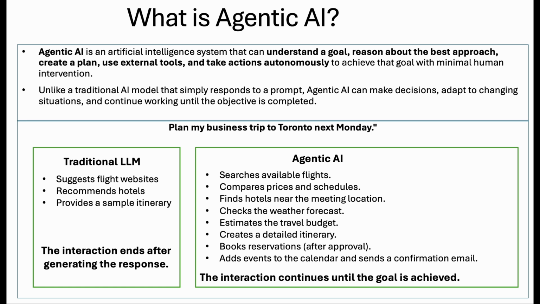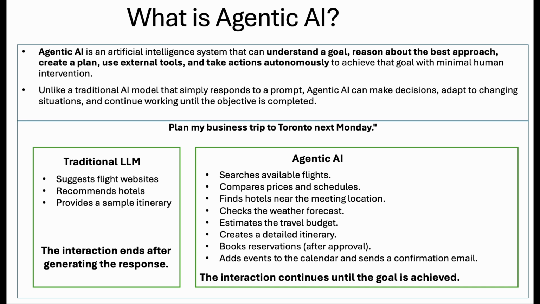Every agent starts with a goal. Rather than focusing on a single prompt, it focuses on completing an entire objective. The agent analyzes the situation and decides what action should be performed next. If multiple options are available, it selects the most appropriate one based on the available information. Large tasks are broken into smaller, manageable steps. This makes execution more organized and efficient.